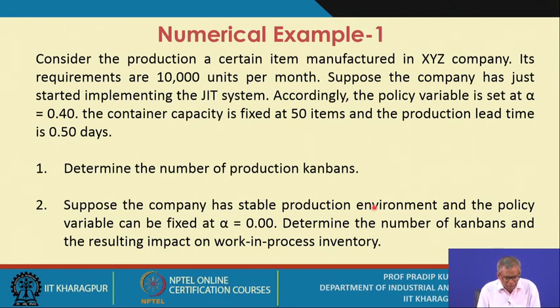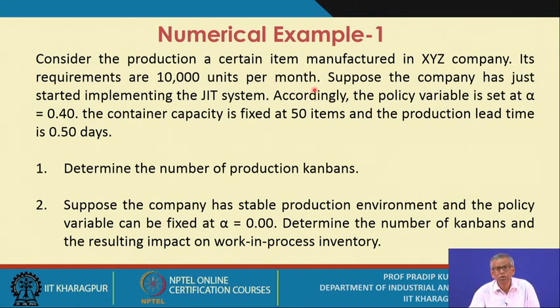Now let us first talk about the first numerical example. Consider the production of a certain item manufactured in XYZ company. Its requirements are 10,000 units per month.